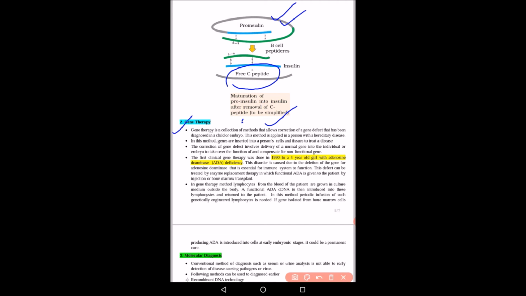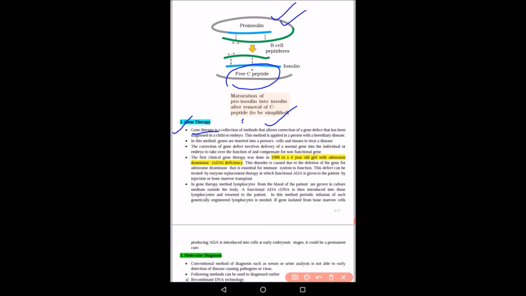Now second is gene therapy. First we should understand what is gene therapy. Gene, we know that gene is a segment of DNA. So the therapy which is involved with the gene is known as gene therapy. And we know that if there is a particular disease in an organism, so particular disease or particular characteristic trait is carried by a particular gene. So if there is a particular disease, we can transfer a normal gene and that characteristic trait can be corrected.